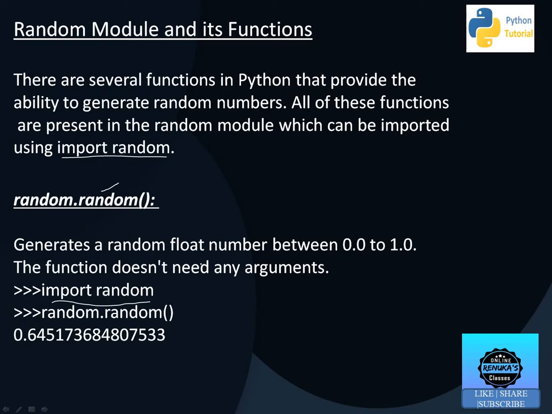So import random and after that random.random. This function will always generate a float number between 0.0 and 1.0. Every time it will generate a different number. If you type the command random.random the first time, it will generate a number; next time it will generate another floating number. So that is the random function.